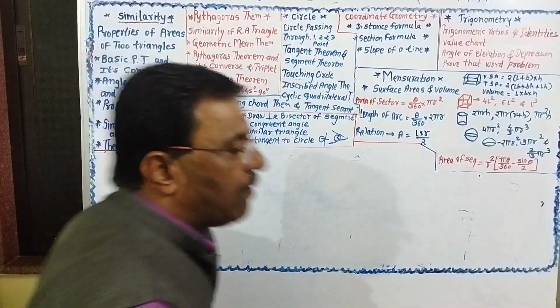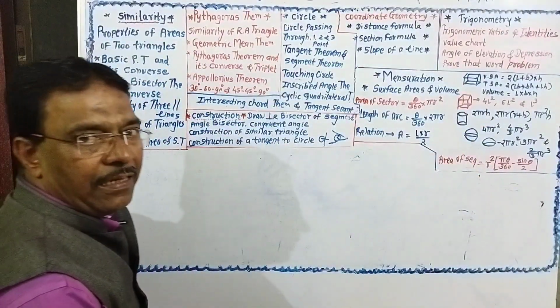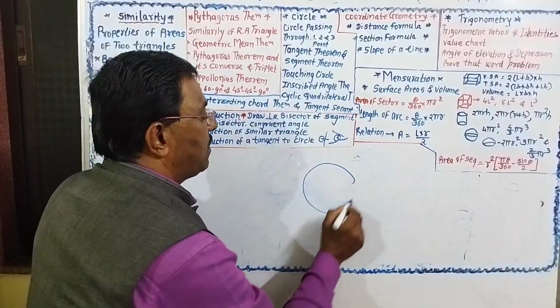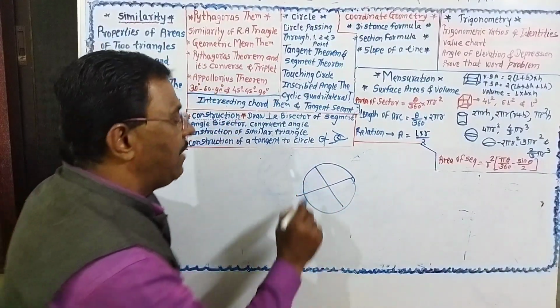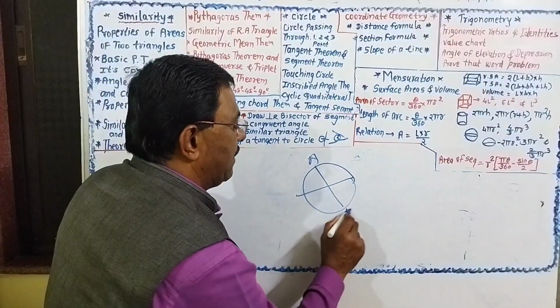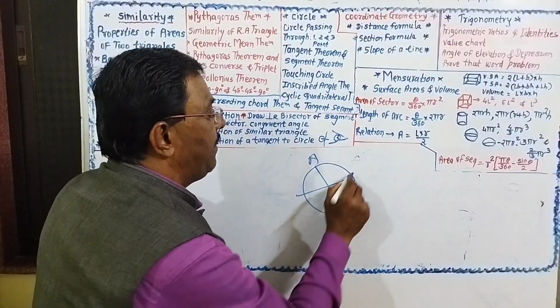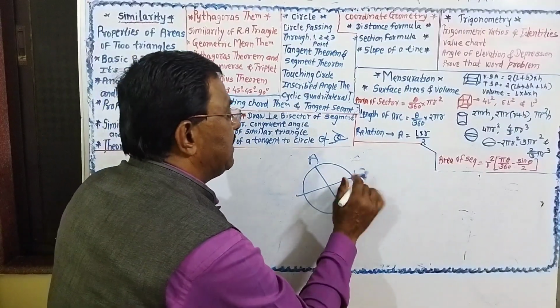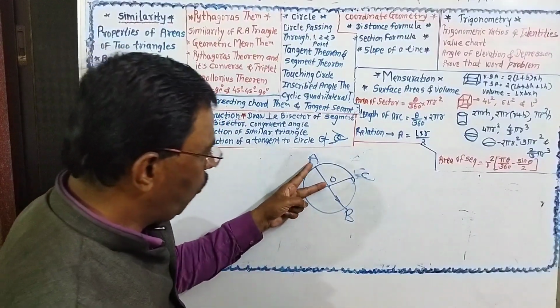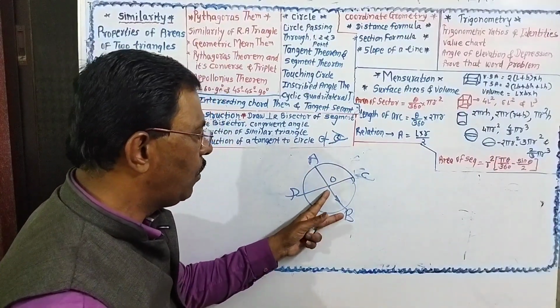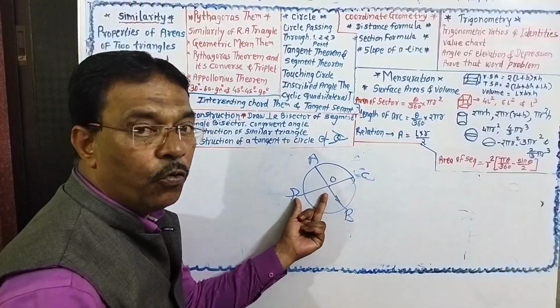Then intersecting chord theorem. If two chords intersect in the interior of the circle, if this is the chord AB, this is the chord CD, and they intersect at the point O, then AO into OB is equal to CO into OD.